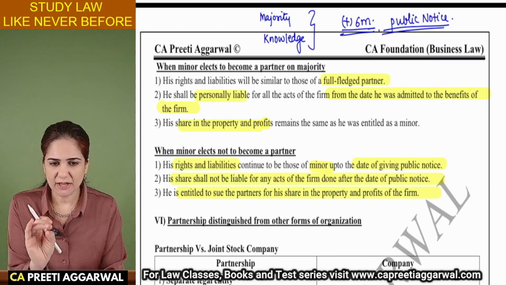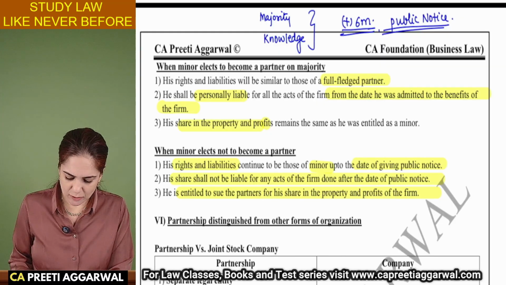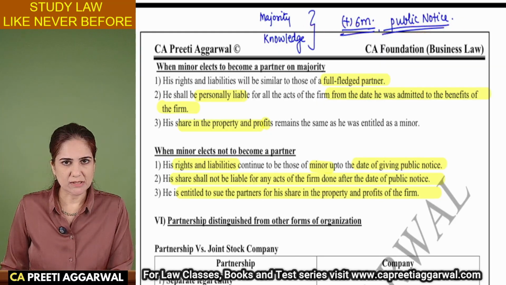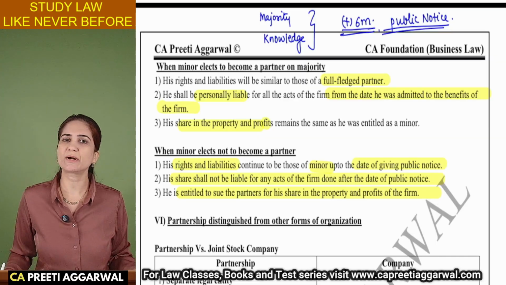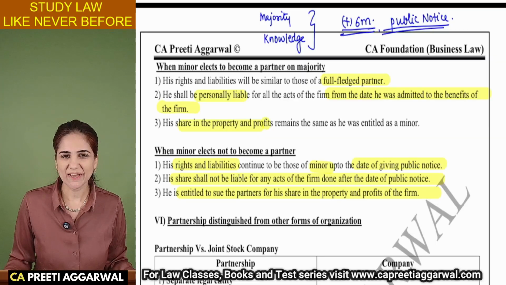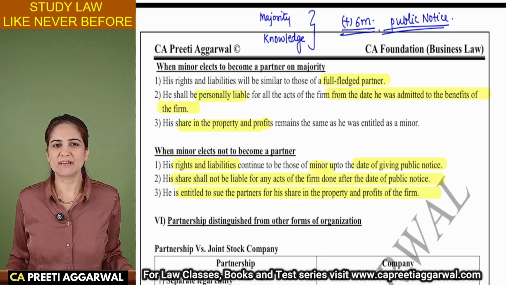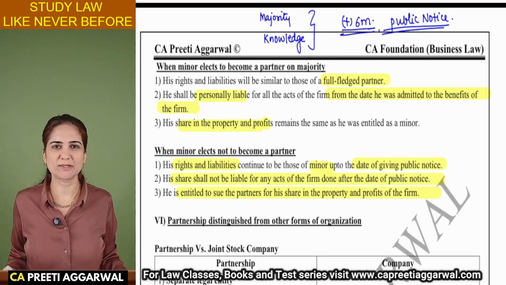Ma'am, what if he does not give a public notice within these 6 months? If he doesn't give a public notice, after 6 months, we will assume that he has agreed to become a partner. Okay, so many a time students tell me, ma'am, why give a public notice? Because after 6 months, anyways, you will be assumed a partner.